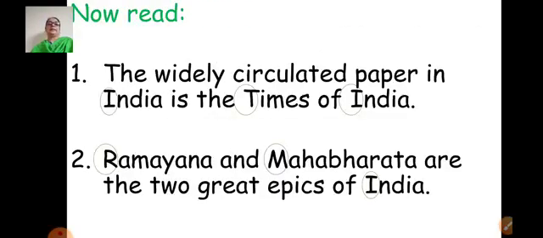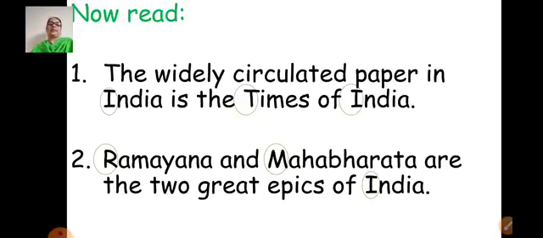Now let's read the next sentences. Children, are you reading aloud with me? Good. This way you will practice reading also. First sentence. The widely circulated paper in India is the Times of India.